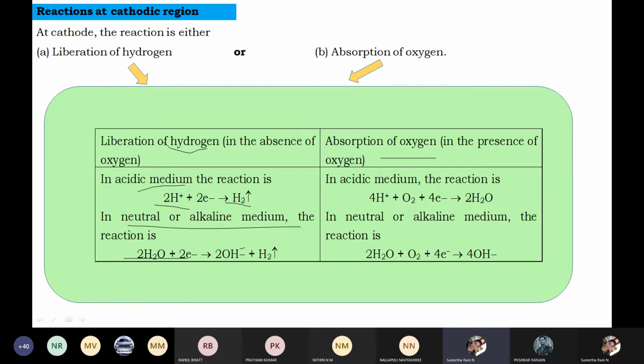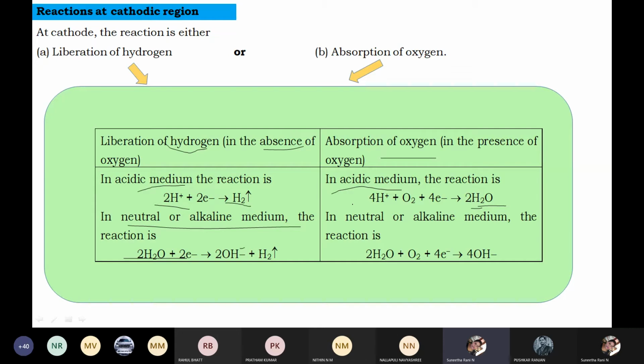This is one condition, in the absence of oxygen. Suppose in the presence of oxygen, what happens? In the presence of oxygen, in the same acidic medium, it liberates water, that is moisture, whereas earlier it liberated hydrogen.